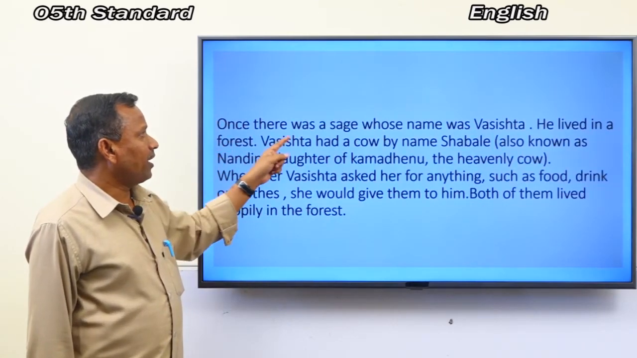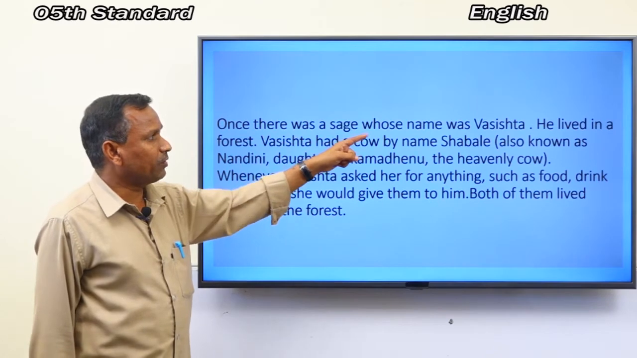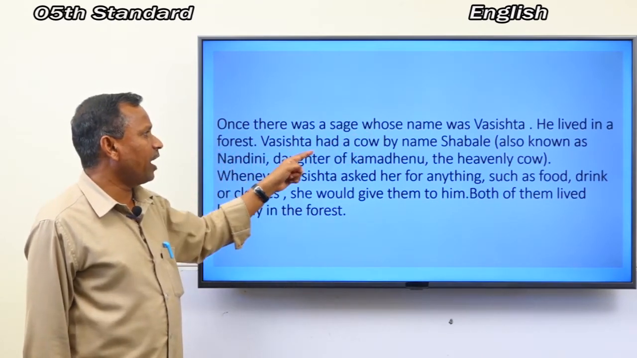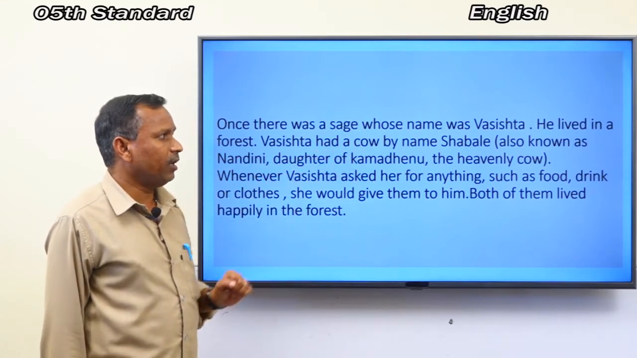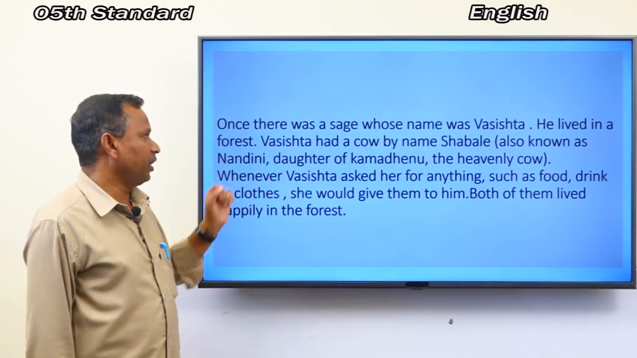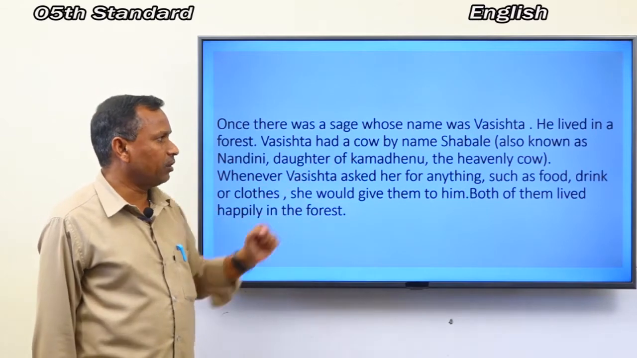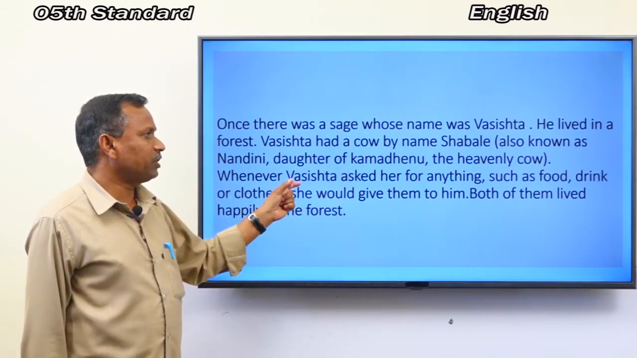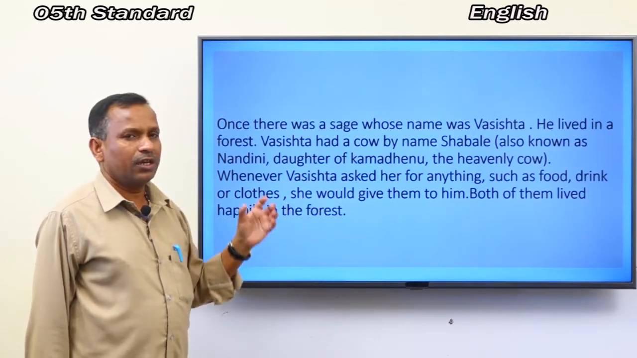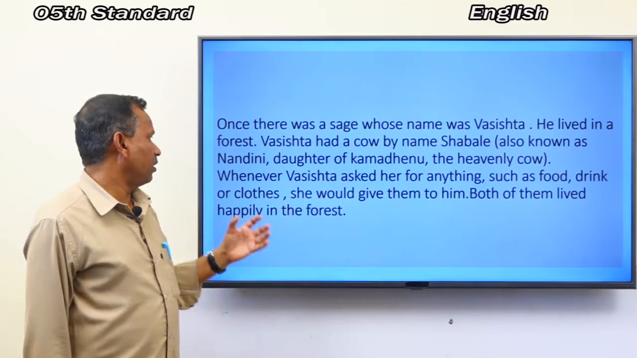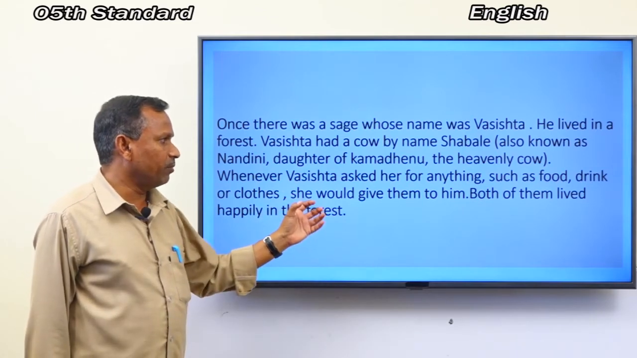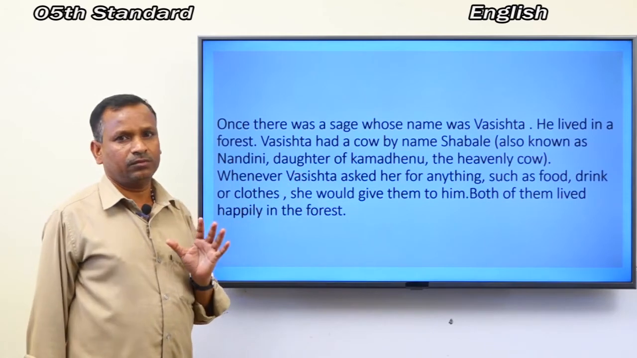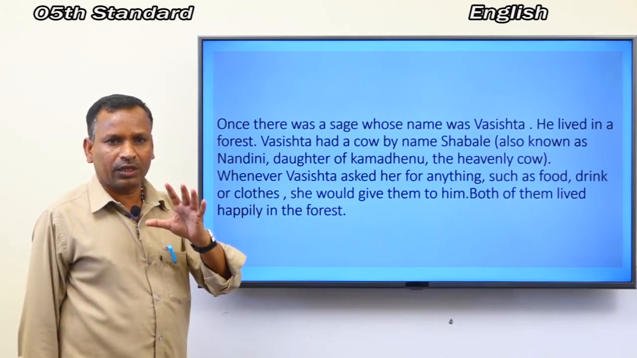Once there was a sage whose name was Vasishtha. He lived in a forest. Vasishtha had a cow by name Shabale, also known as Nandini, daughter of Kamadhenu, the heavenly cow. Whenever Vasishtha asked her for anything such as food, drink or clothes, she would give them to him. Both of them lived happily in the forest. Are you observing? Yes, okay.